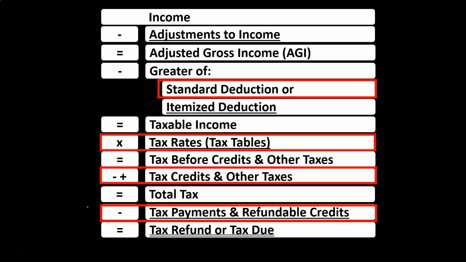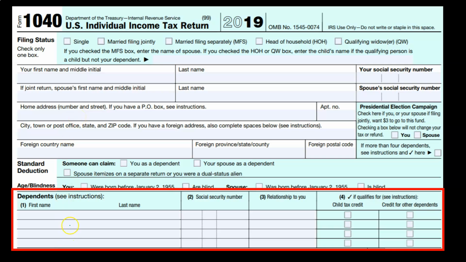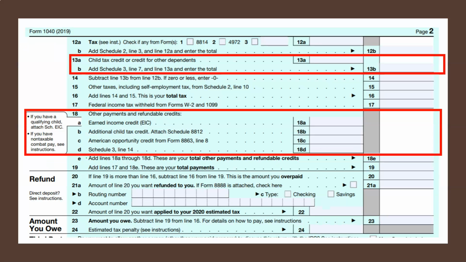So those are going to be some of the major impacts on the equation that you're keeping in mind when you're thinking about dependents. So if we look at the 1040, the dependents would basically go down here. We're going to be entering the dependents down here on the first page of the 1040. Once again, they could have an impact on the child tax credit on the second page here, and the other credits. This is the earned income credit and possibly the refundable portion of the child tax credit as well.